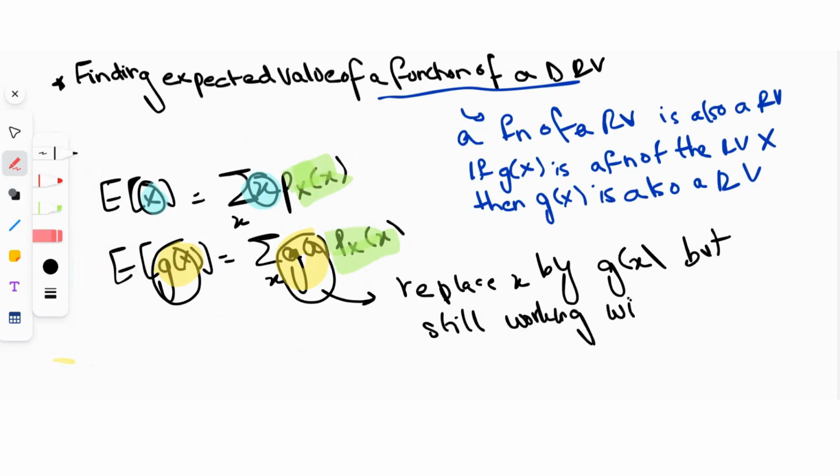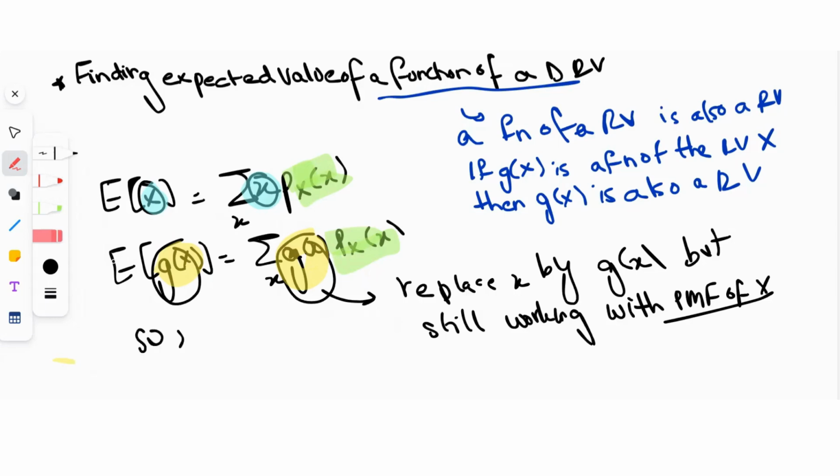So when we want to find the expected value of a function of a random variable x, we replace x over here with g(x), but we're still using the PMF of x. We don't need the PMF of that function for this.